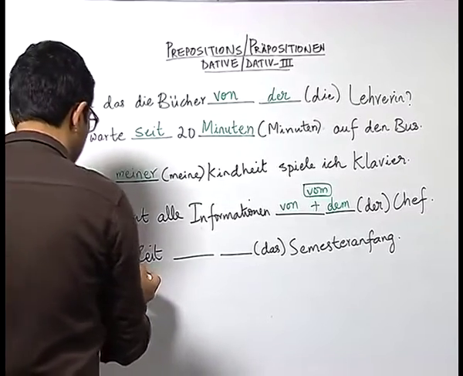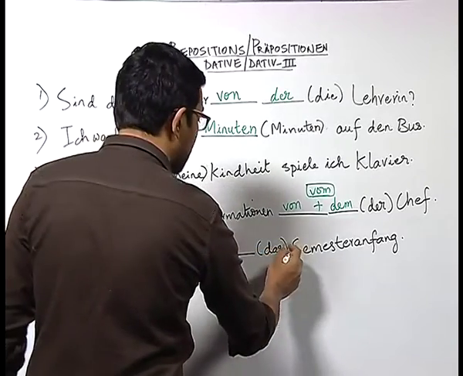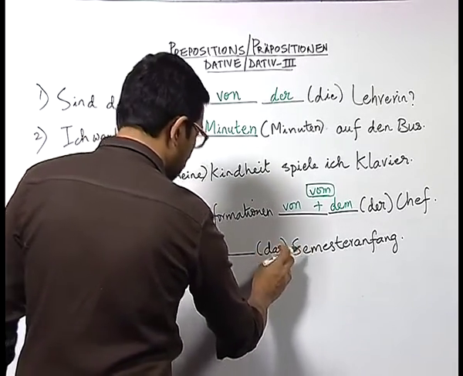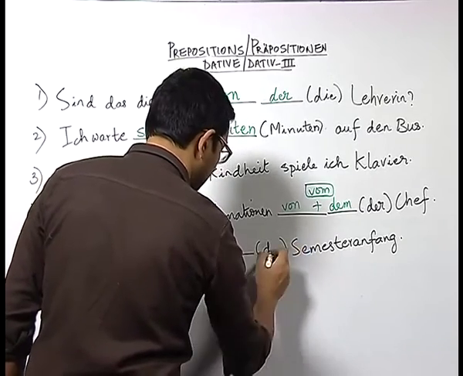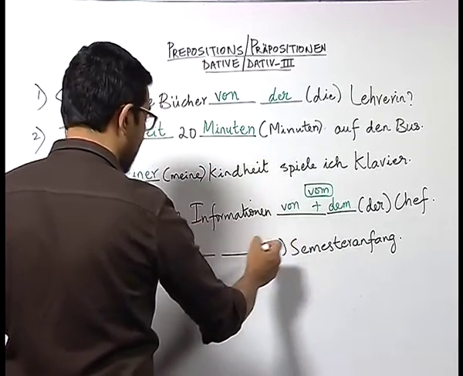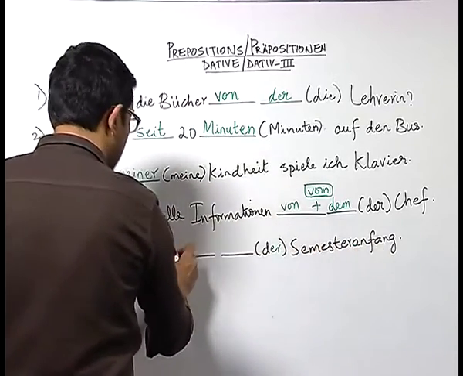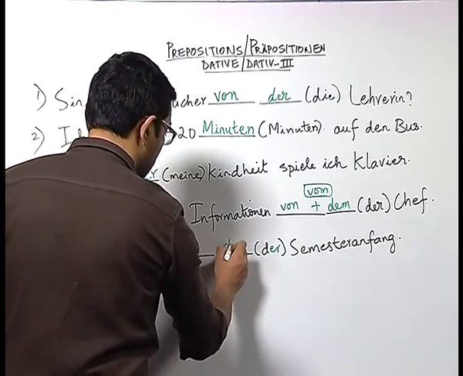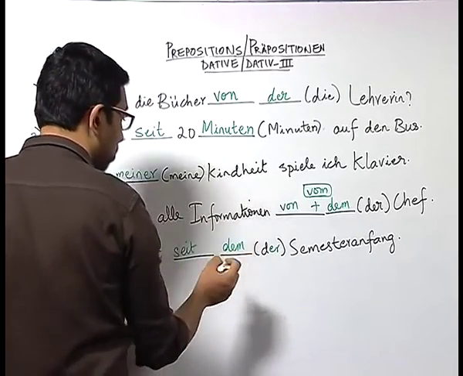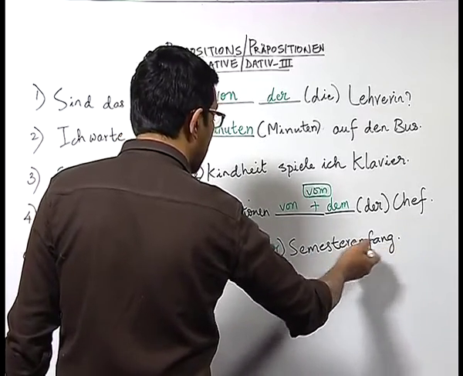Now in sentence number 5, sie hat keine Zeit, da Semesteranfang. Now here we have to first rewrite the article der, and then der Semesteranfang, so we write sie hat keine Zeit seit dem Semesteranfang. You know that der becomes dem. Semesteranfang means the beginning of the semester.